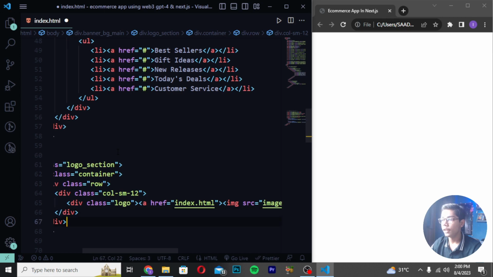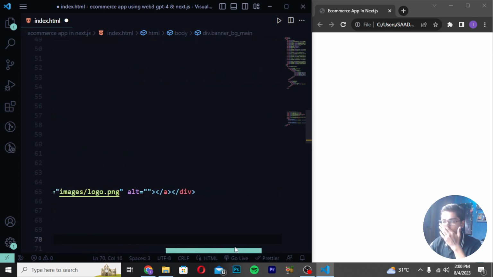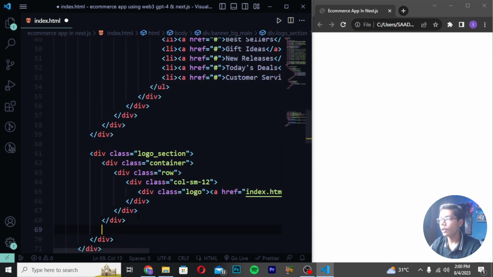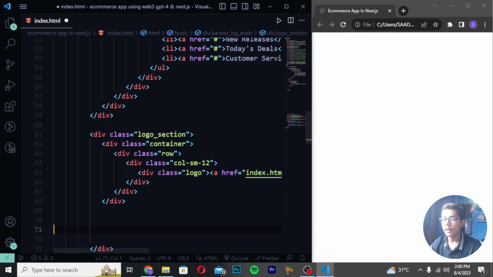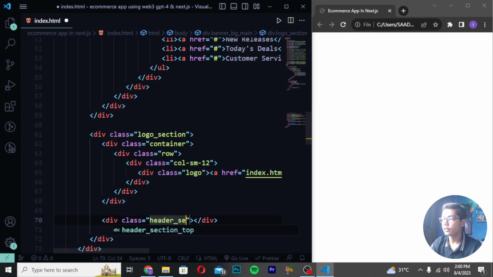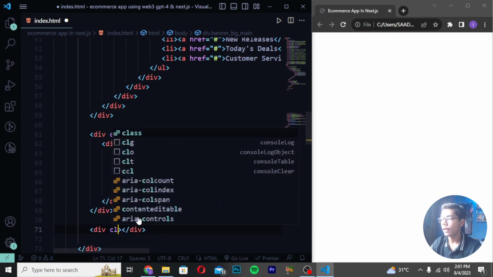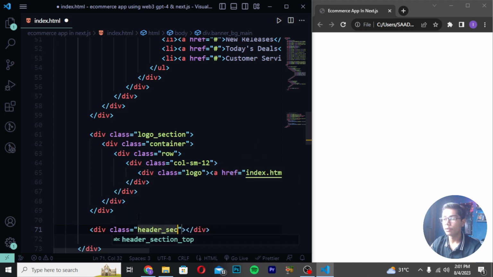You can see we have just created the 4 divs here. So I will be moving down after 4 divs which we have created. Okay, so I will be moving down after 3 divs because the 4th one is at the top, which we have not used yet. Then after doing this thing, just you have to create a div class here as header_section. Okay, so here when you just done this, you have to move down here and then create a div which should be having the class as header_section.